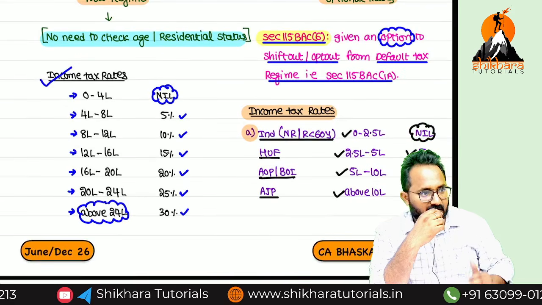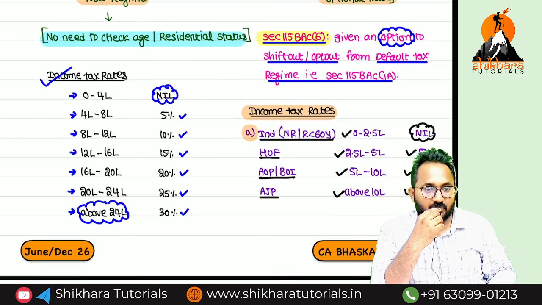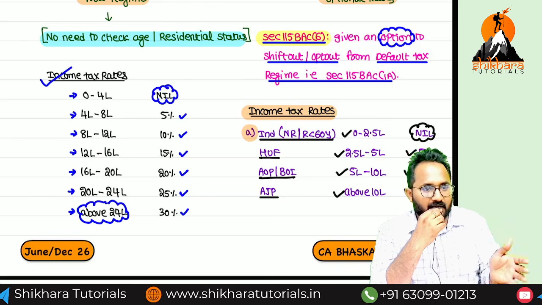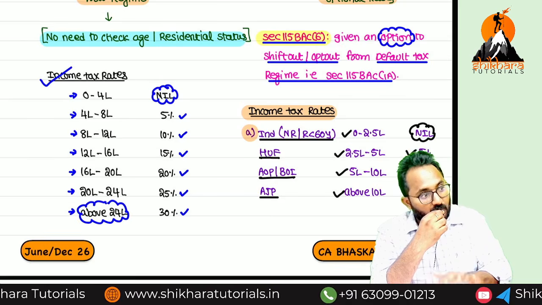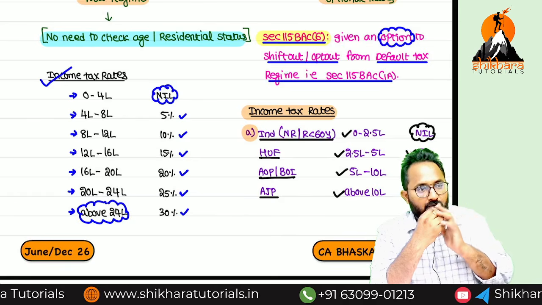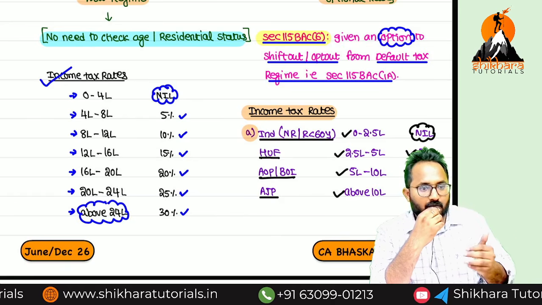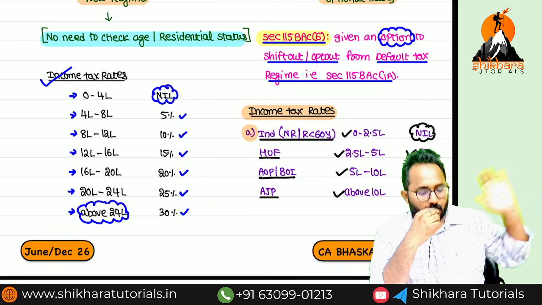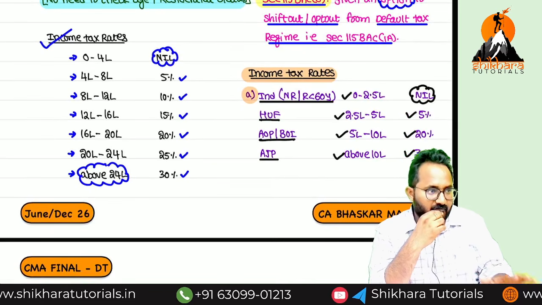Now we'll discuss the 115BAC new regime or default tax regime tax rates. For every 4 lakh income increase, we have to increase the tax rate by 5%. 0 to 4 exempt, 4 to 8, 8 to 12, 12 to 16, 16 to 20, 20 to 24, above 24: 0%, 5%, 10%, 15%, 20%, 25%, 30%. Above 24 lakh, always 30%. Okay, income tax liability we found out.